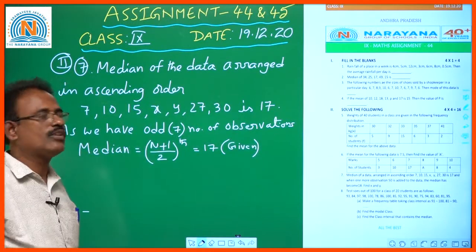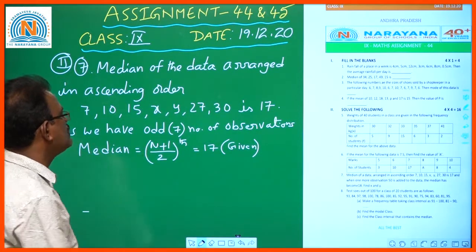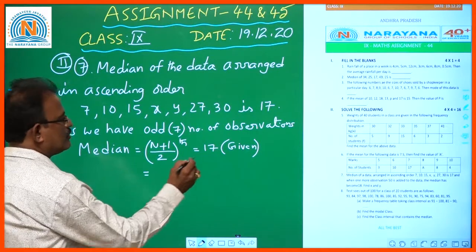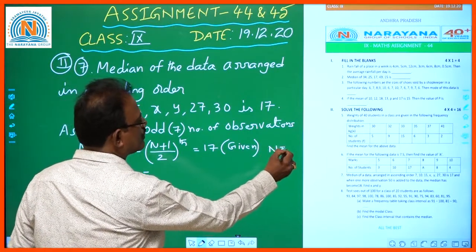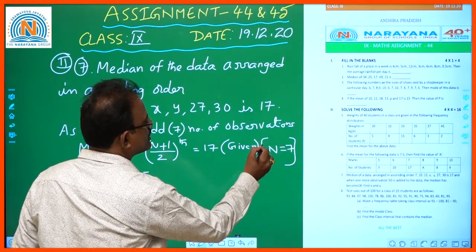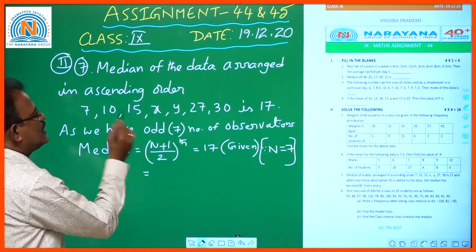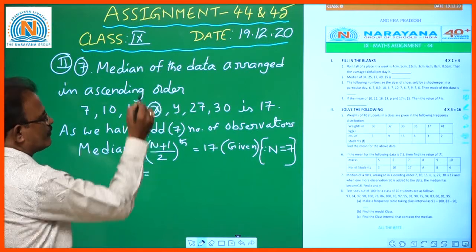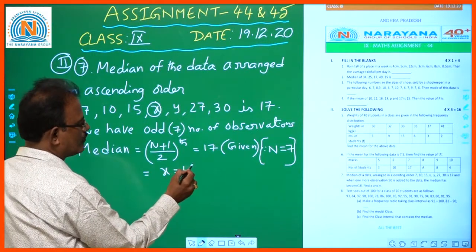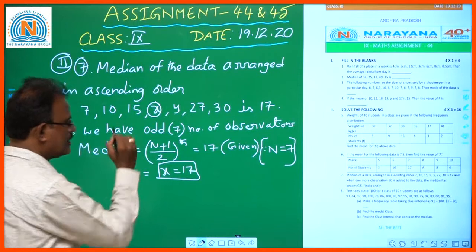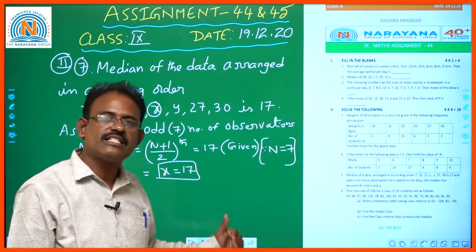According to the given question, n is equal to 7. 7 plus 1 is 8, 8 by 2 is 4. The 4th term is 1, 2, 3, 4. So from this, the value of x is equal to 17.